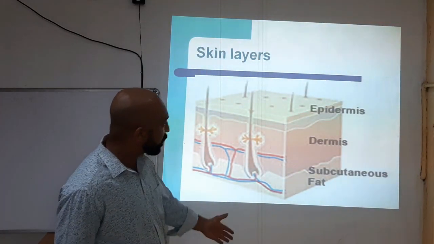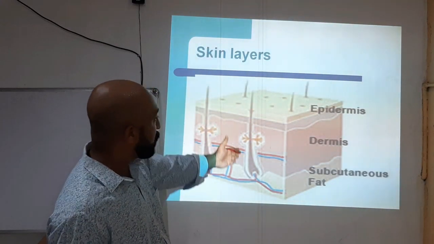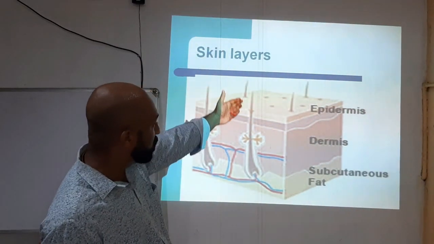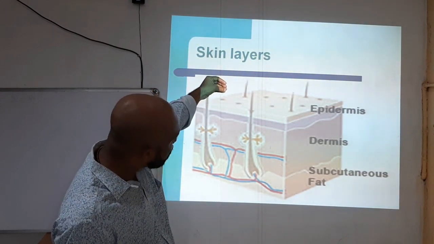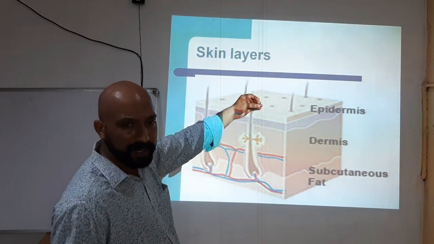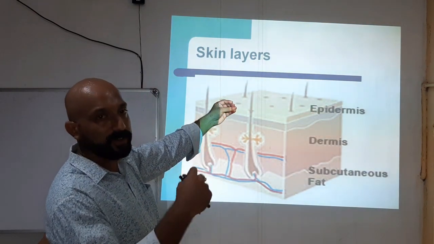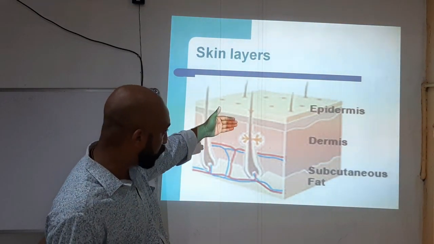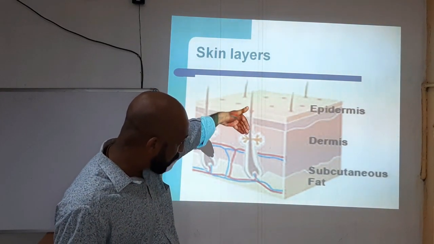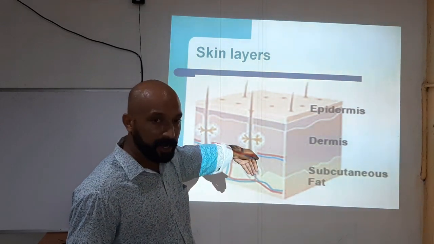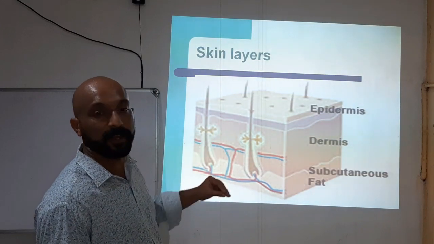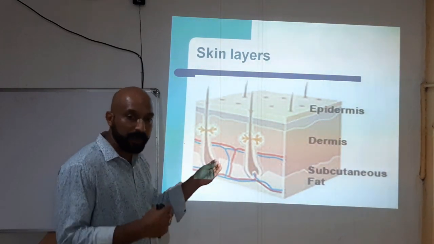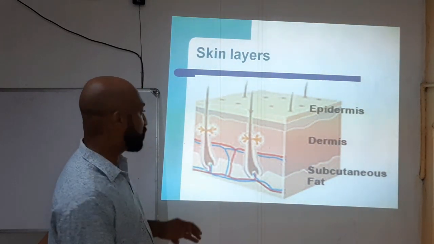This is the skin layers. It is very important to know about the skin layers: epidermis, dermis, subcutaneous fat. In an intradermal injection, we are injecting just into the first layer, the dermis. For subcutaneous, after the dermis layer, we put the needle into the subcutaneous fat area, under the skin. These are the 2 differences between intradermal and subcutaneous injections.